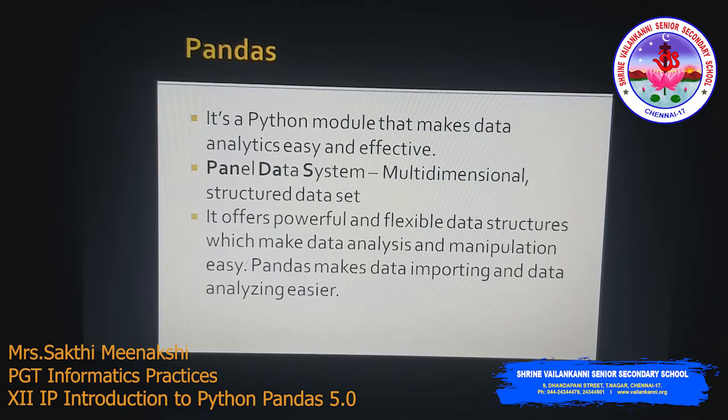What is data importing? We are getting data from other resources. We have a MySQL table, and we can convert this MySQL table into a pandas data structure very easily. We also have CSV files. CSV stands for comma separated value files, and those files can also be converted into pandas data structures. Pandas offers effective tools to convert or import data from different structures, and then we can analyze the data very easily.